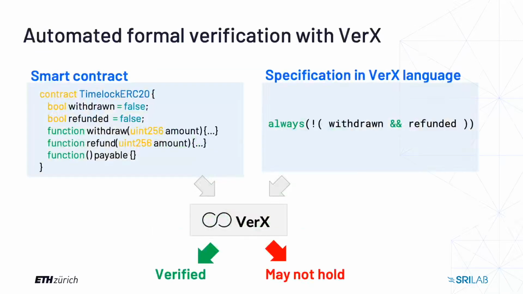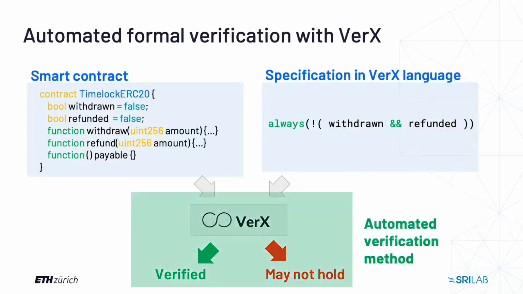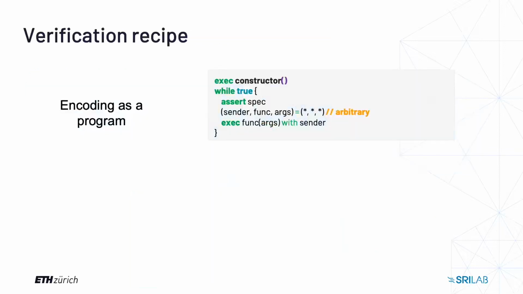So far, we looked at the specification challenge. Now, let's look at another challenge, the automated verification challenge. To verify the smart contract application, first, all behaviors of the bundle of contracts are encoded as a program. We put all the functions into an infinite loop, where each iteration of the loop corresponds to a single transaction executed by an arbitrary user with arbitrary arguments. The specification becomes the assertions inside the loop. Then, by verifying that this assertion holds, we can prove that the initial specification holds too.